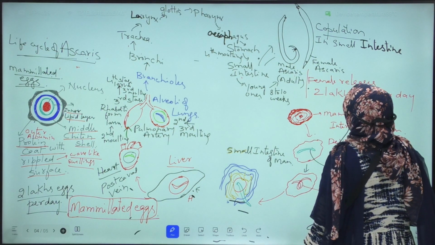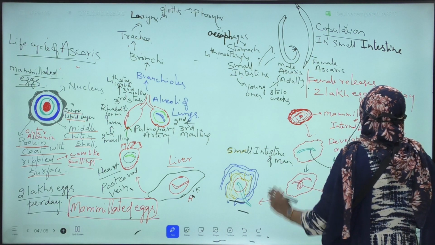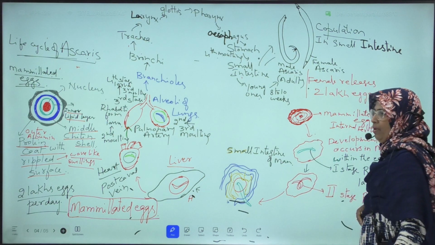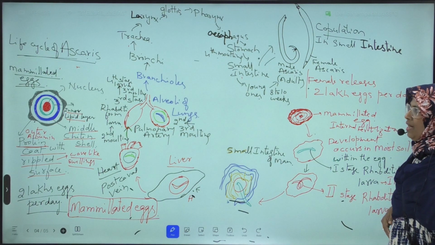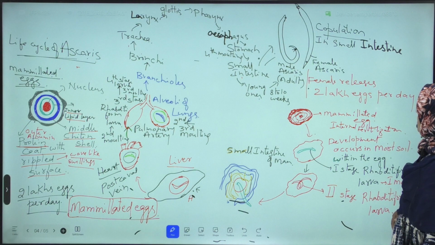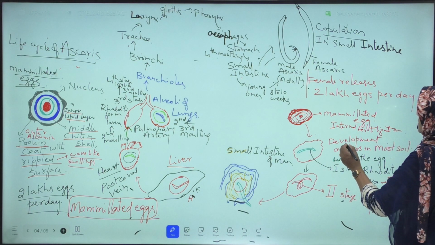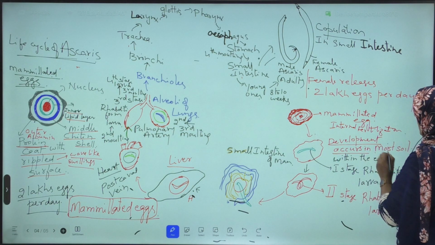Okay, next, these mammillated eggs come out through fecal matter and reach the moist soil. Inside the moist soil, development takes place within the egg.